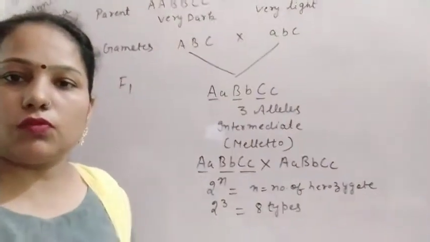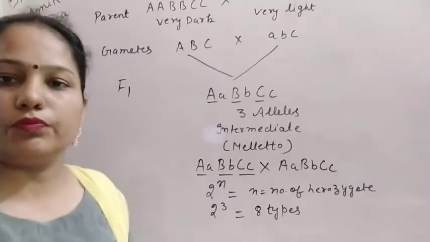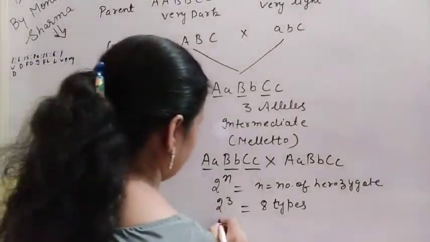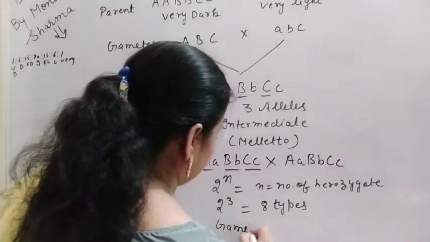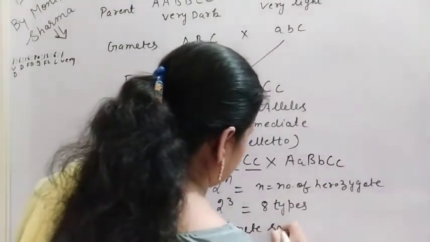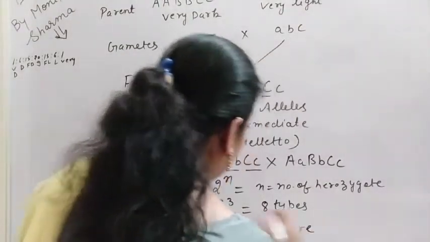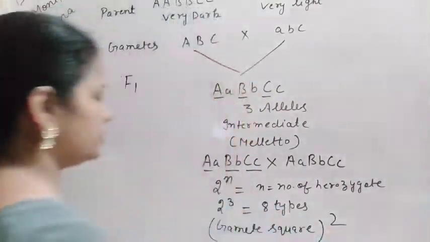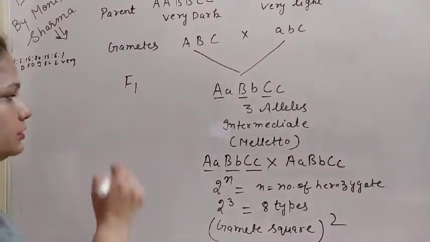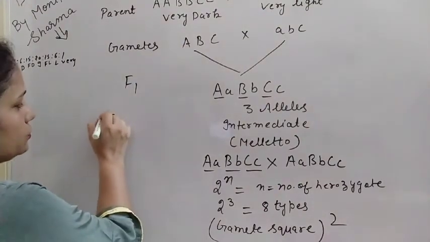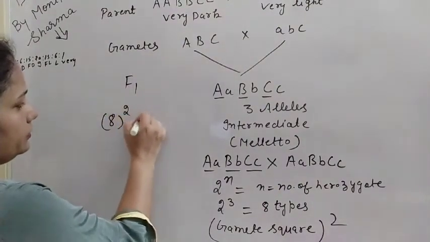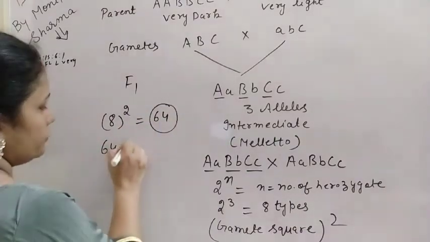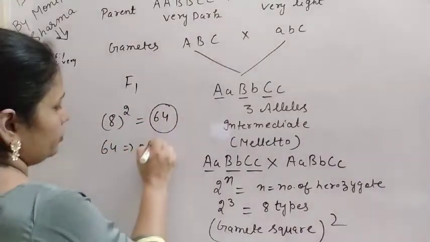There is a formula for the number of offspring also, and that is gamete square. How many gametes are present? 8. So 8 squared is 64. So here 64 types of offspring are produced.